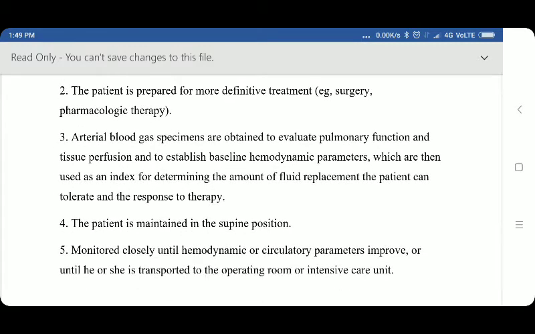Arterial blood gas specimens are obtained to evaluate pulmonary function and tissue perfusion and to establish baseline hemodynamic parameters, which are then used as an index for determining the amount of fluid replacement the patient can tolerate and the response to the therapy.